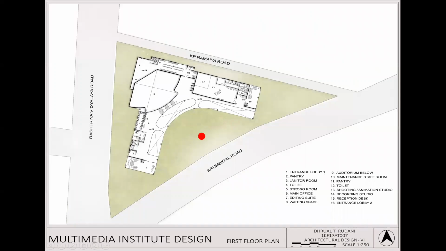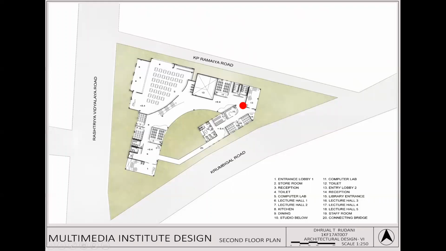Coming to the first floor, there is a main office. There is an admission cum editing suite for students, and here the auditorium comes to double height, and there is also a space given for the maintenance staff. So it's a maintenance staff room for people like gardeners, cleaners, and all, where they can relax. And this is a double height shooting space, which is a major important need in multimedia. And there are also editing spaces and other studios that are located here.